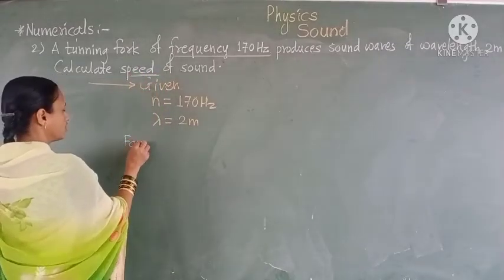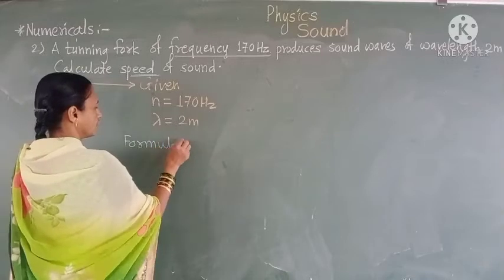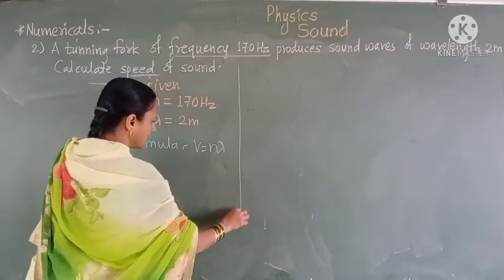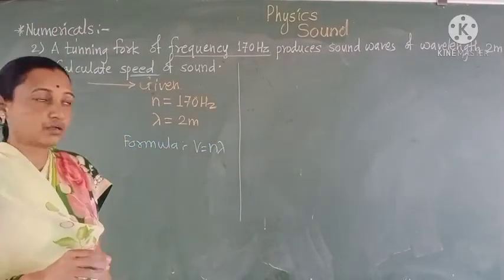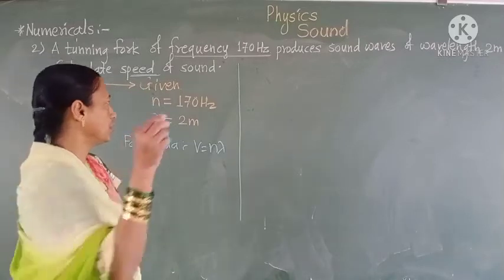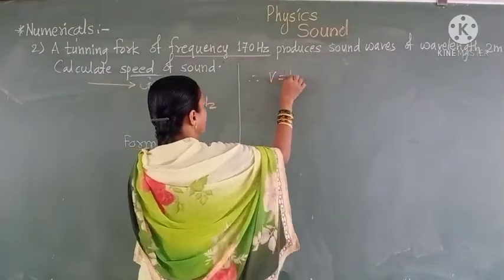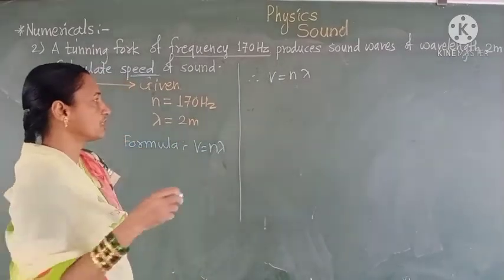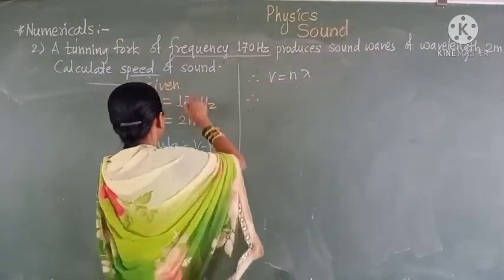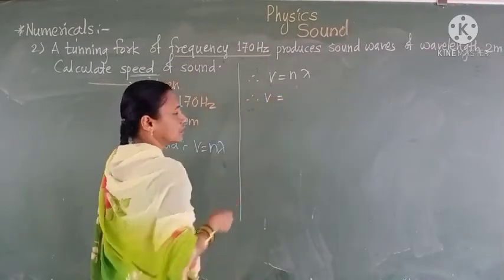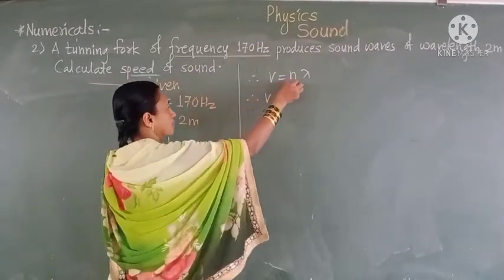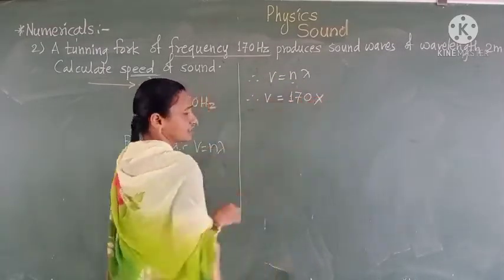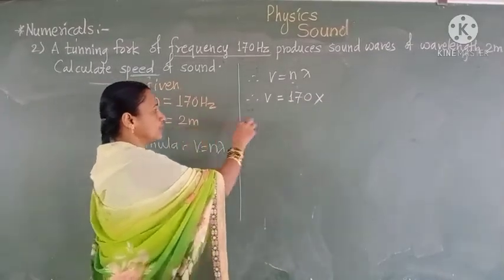Therefore, we write the formula: v is equal to n lambda, where v is the velocity, n is the frequency, and lambda is the wavelength. Hence, we write the formula first, v is equal to n lambda. Then we substitute the values. To calculate the speed, we write v, then take the frequency having the value 170 hertz, and lambda having the value 2 meter.